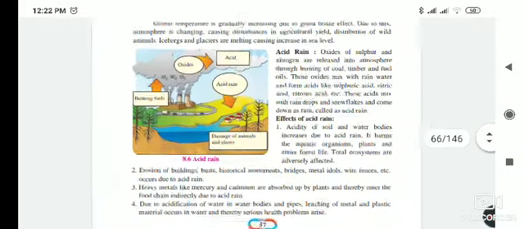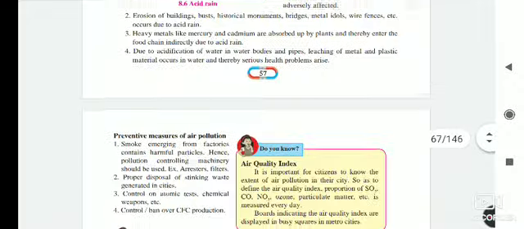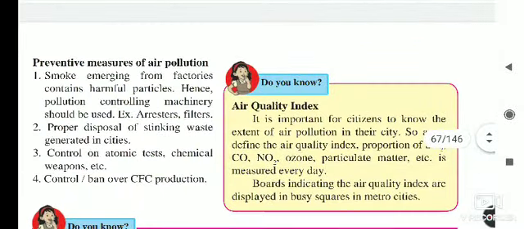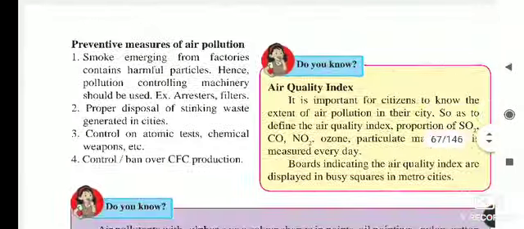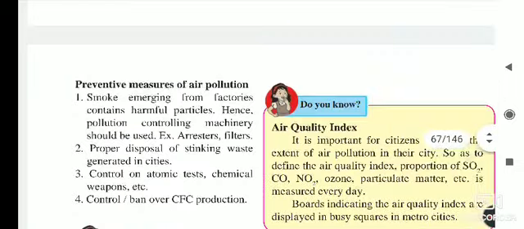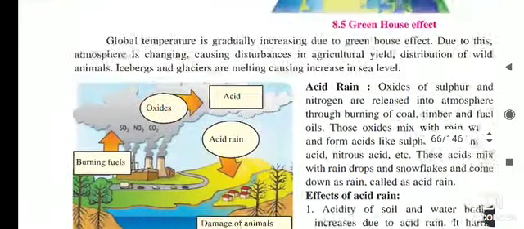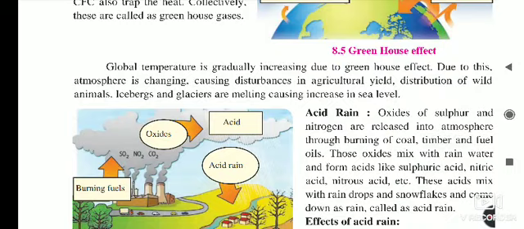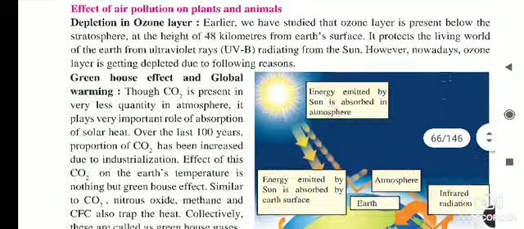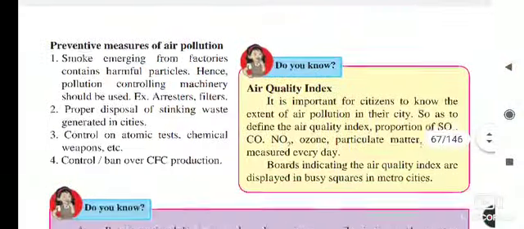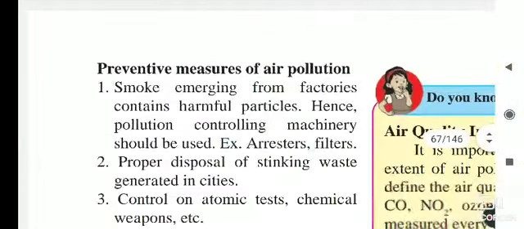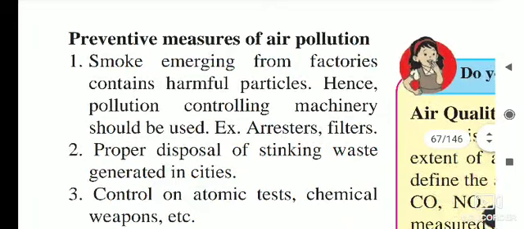We have seen how acid rain falls and what its effects are. As we have seen, there are so many effects due to air pollution. It damages living things, it may be human beings, other animals, or plants. So it is our duty to control air pollution. Which things can we do to control air pollution?